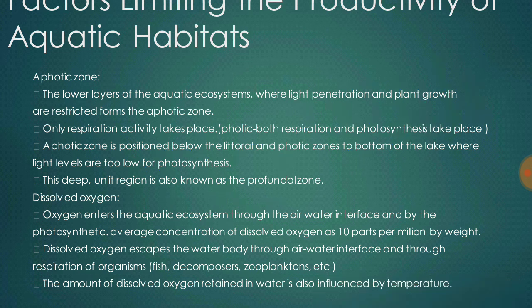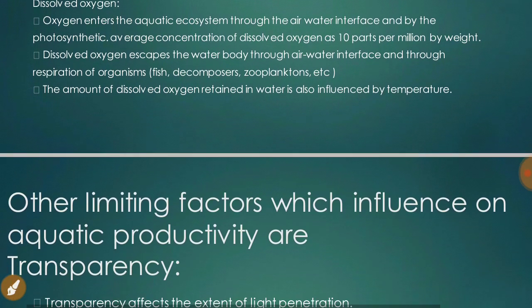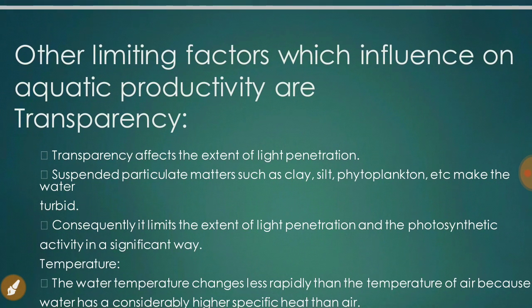So the oxygen enters the aquatic ecosystem through the water-air interface and by the photosynthetic activities of aquatic plants. Therefore, the quantity of dissolved oxygen present in the ecosystem depends on the rate at which two processes occur, and these two processes are the air-water interface and the photosynthesis activities. So the dissolved oxygen escapes the water body through the water interface and through respiration of organisms.